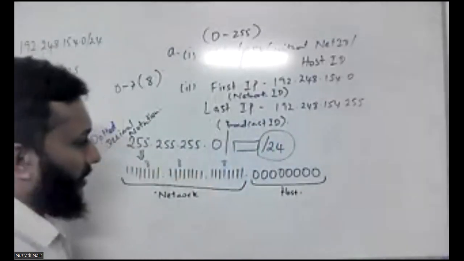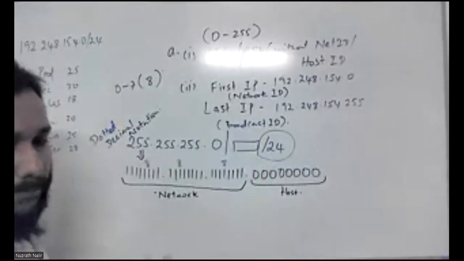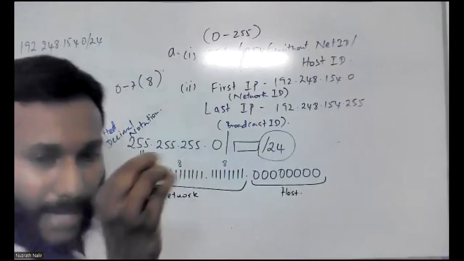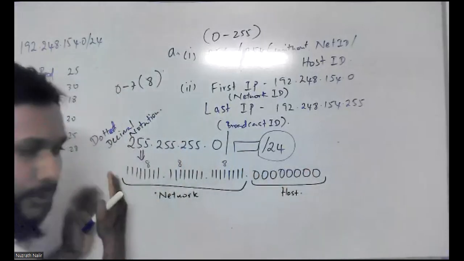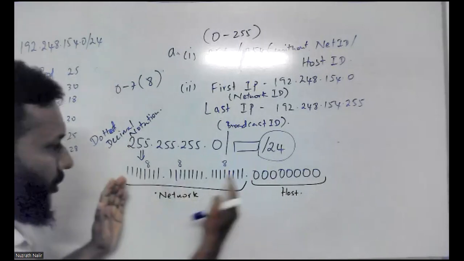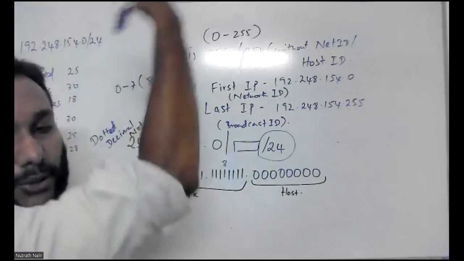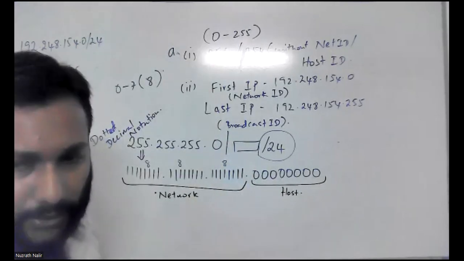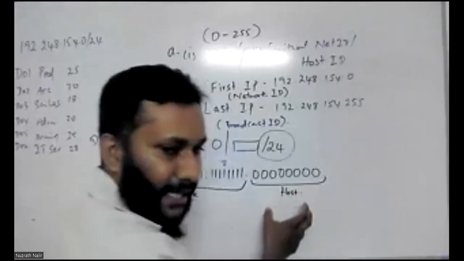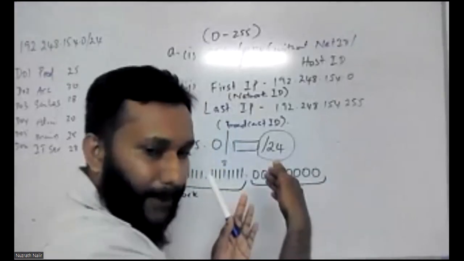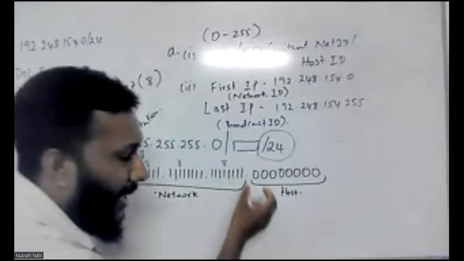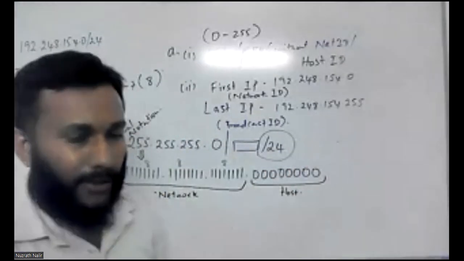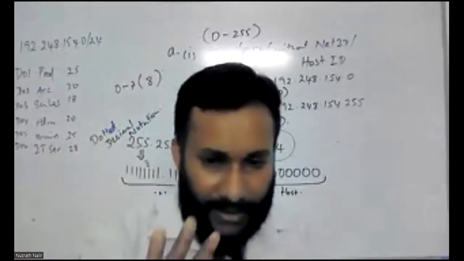Here, my dear students, this is your subnet mask. They are asking how many bits are allocated, because you can't take bits from the network ID. This is for your network ID, relevant to your ISP and the class C. But within the host ID, how many bits are separated for your hosts and how many bits are you going to allocate for subnetting? Is it clear, my dear students?